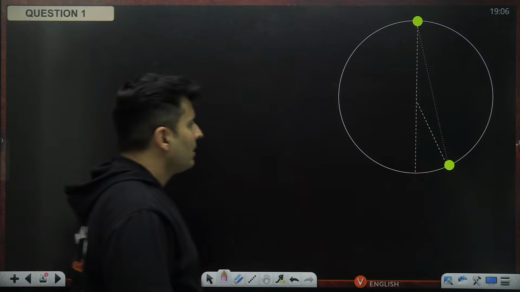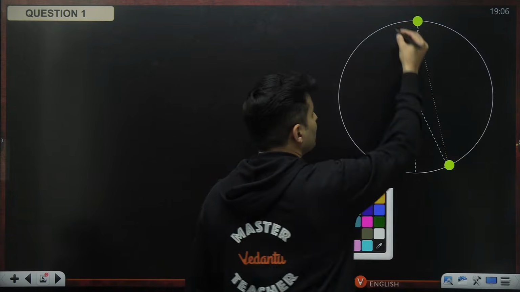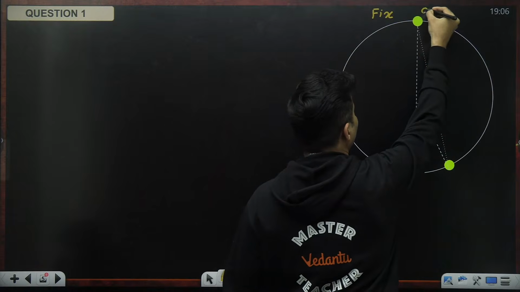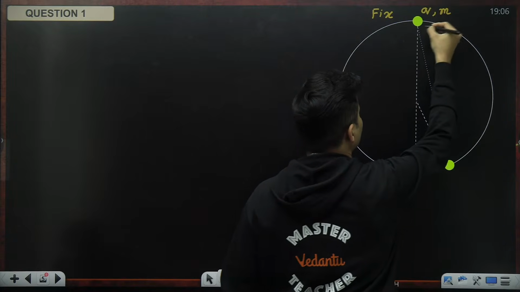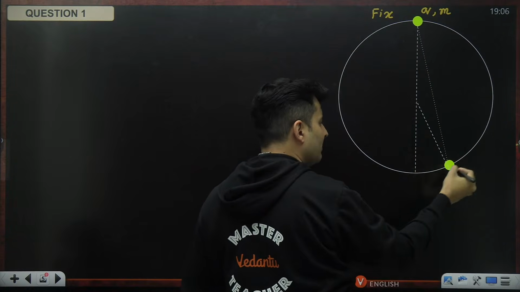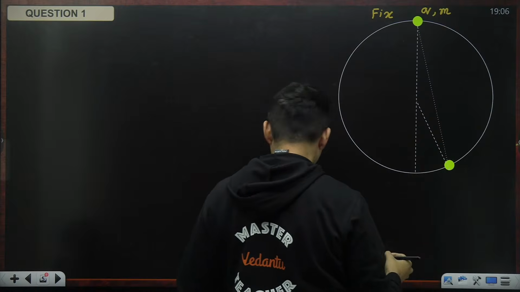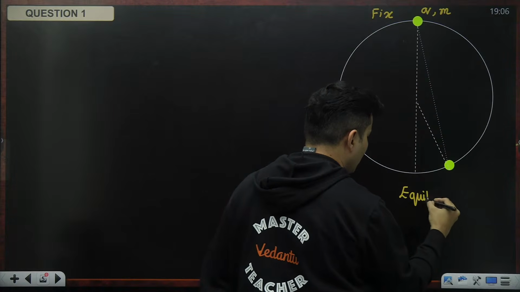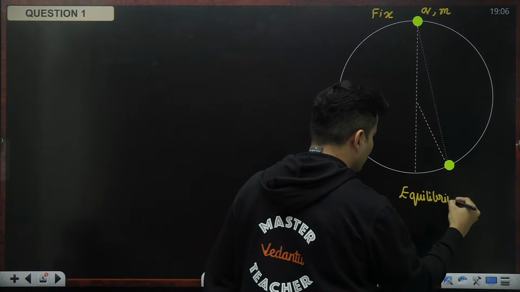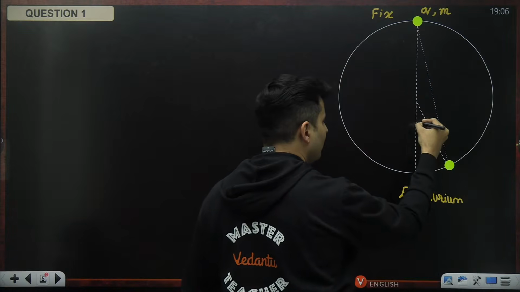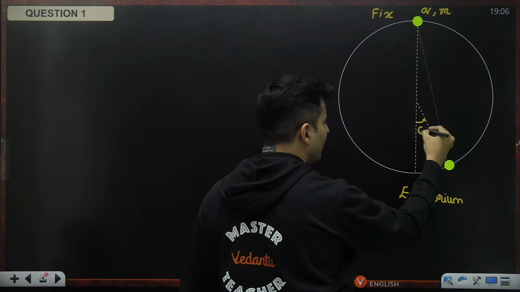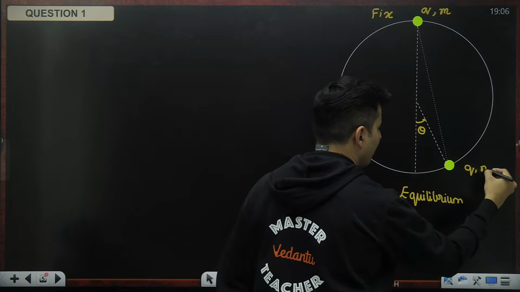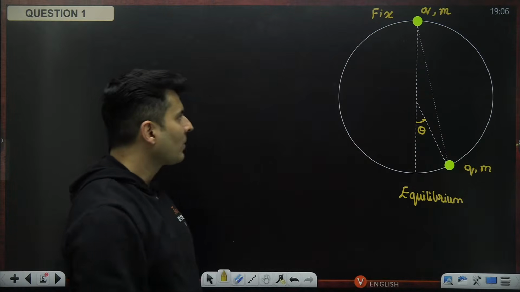So this is my fixed charge. It cannot move anywhere. The other charge, having charge q and mass m, has been moved from its equilibrium position. Remember, this would have been its equilibrium position, and I move it by an angle of, let's say, theta. So this charge q having mass m is right over here.